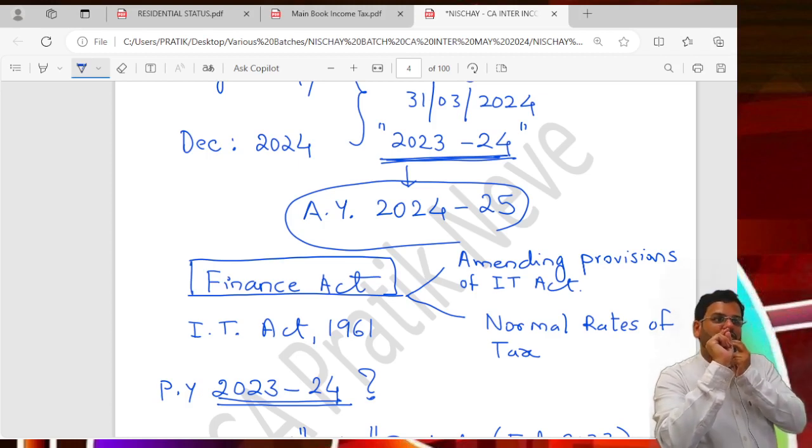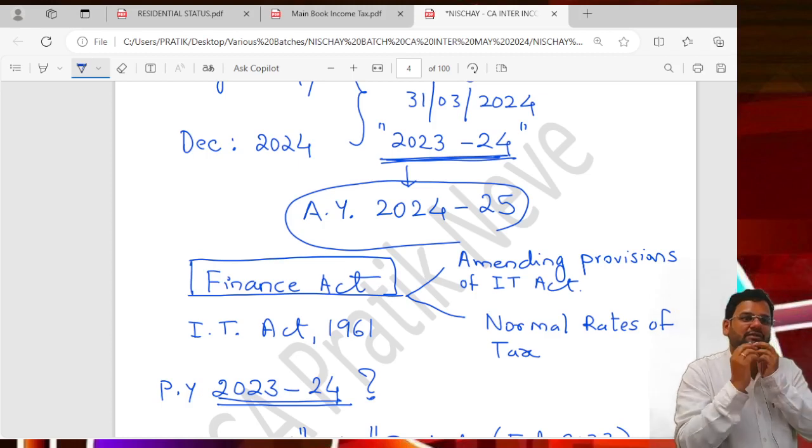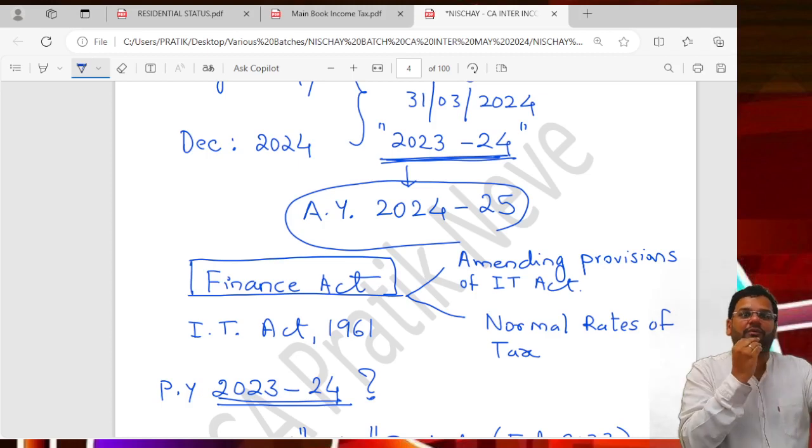Getting my point? So the Income Tax Act, as a CA student you should understand, is a strong statement made by the government. In every finance act, the government makes a strong statement about how we are going to drive the economy in the coming year.